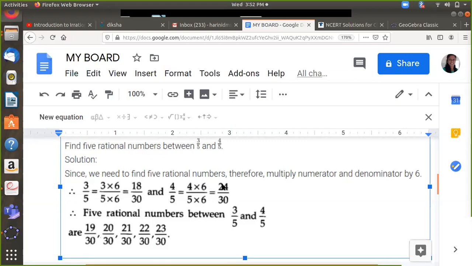So all the numbers between 18 and 24 can be taken as rationals between 3 by 5 and 4 by 5. So 19 by 30, 20 by 30, 21 by 30, 22, etc. till 23 by 30 will give you 5 rationals between the two given rationals. This is another way of finding them when you have them in the form of fractions.